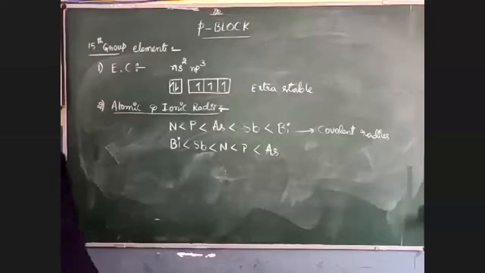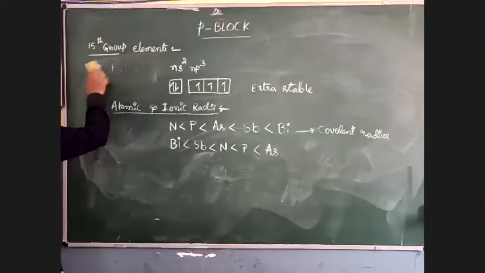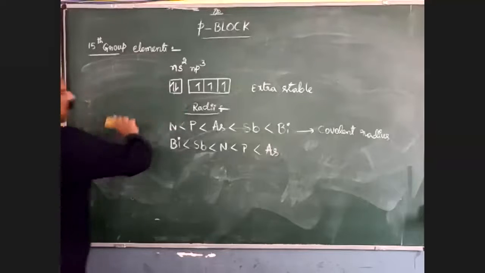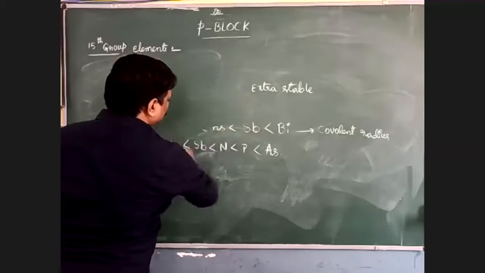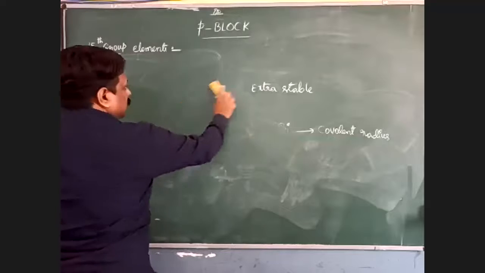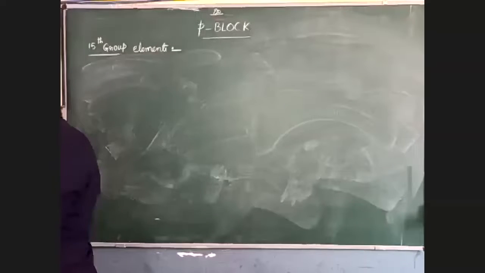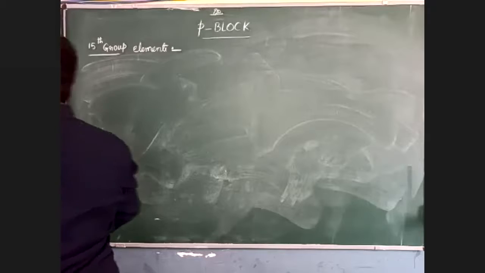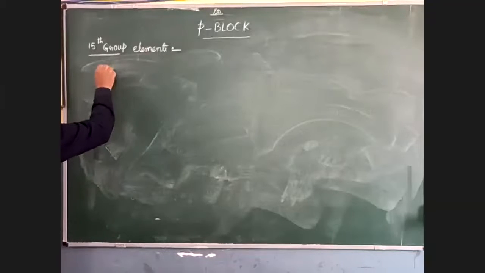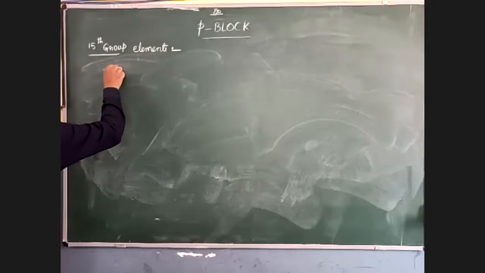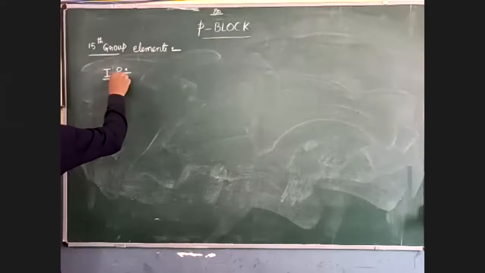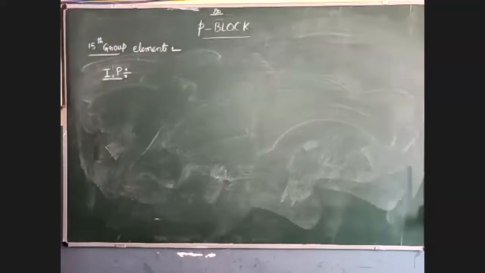Then come to the third characteristic, that is the ionization potential. What is the meaning of ionization potential?